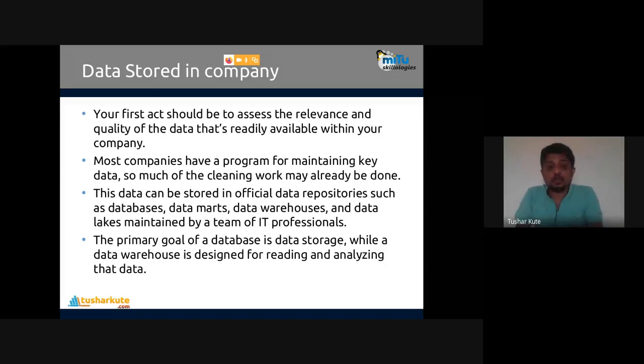The primary goal of a database is data storage, while a data warehouse is designed for reading and analyzing that data. So we will have some programs to read the data, analyze the data, store the data, maintain the data, and provide this data to the user or to the authenticated person. That's how data is stored in the company.